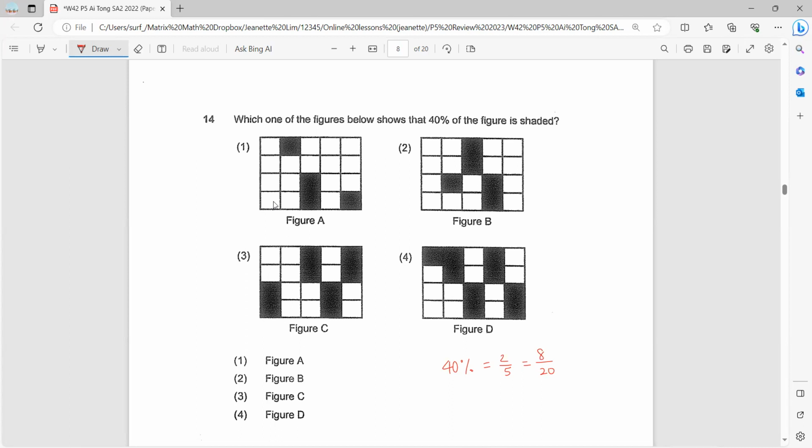So you're looking for 8 shaded squares. Then you count which of the figures have 8 shaded squares. So that will be figure C. Okay, everything else you don't have 8 shaded squares.